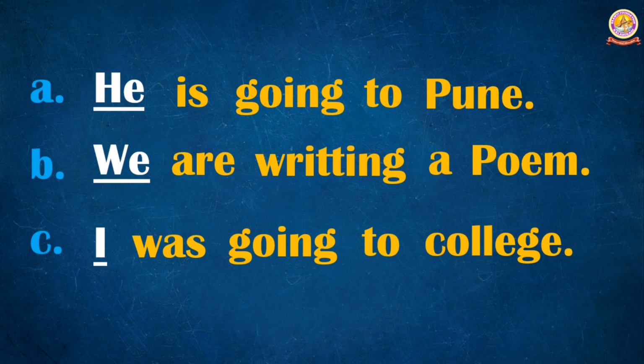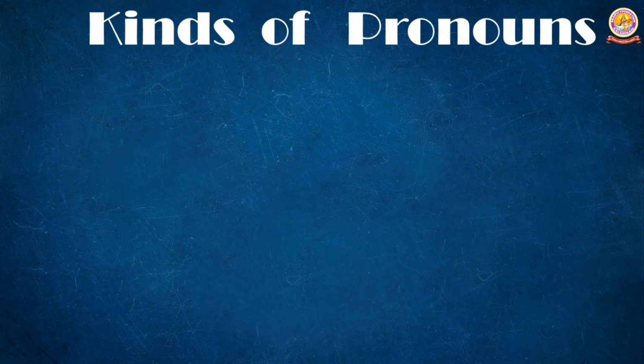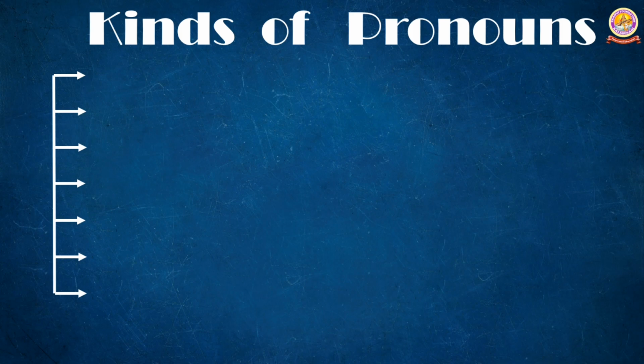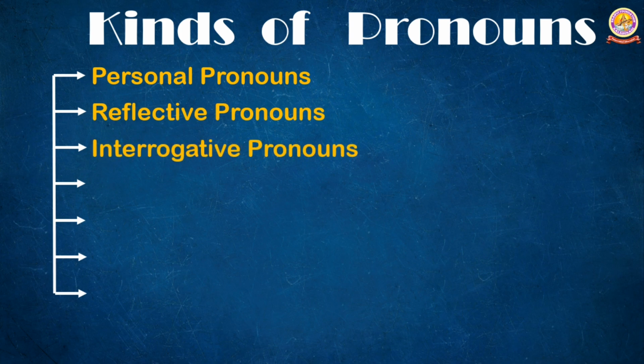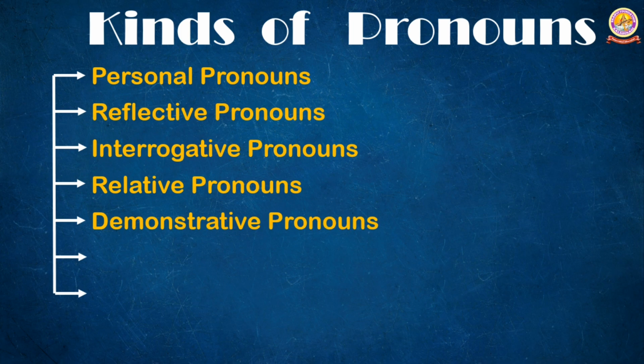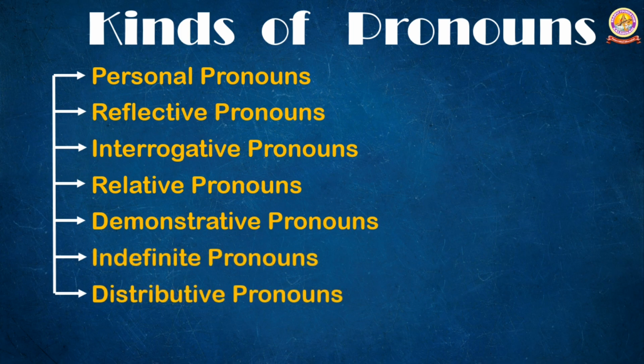Now, kinds of pronoun. There are 7 kinds of pronoun. They are as under. First one, personal pronouns, reflective pronouns, interrogative pronouns, relative pronouns, demonstrative pronouns, indefinite pronouns, distributive pronouns. So now we will study these 7 kinds of pronouns one by one with examples in detail.